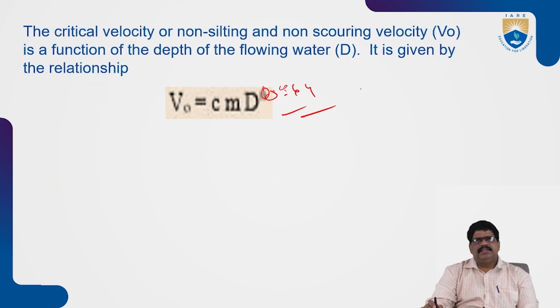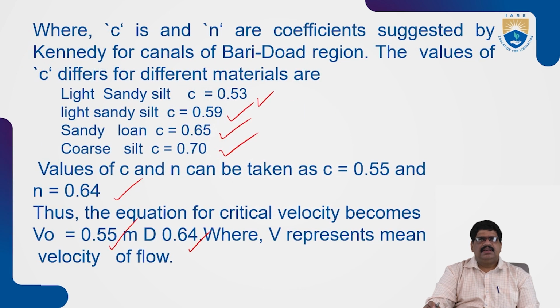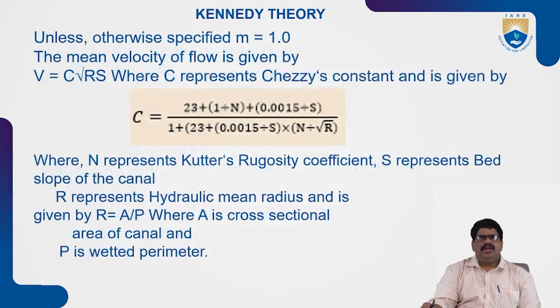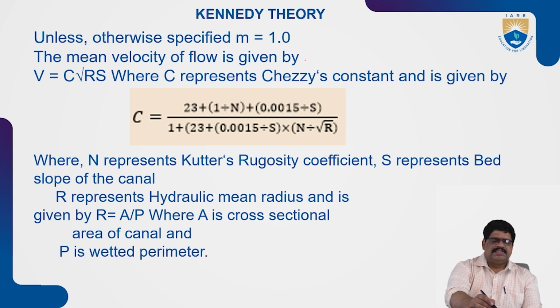So for the mean velocity we have to take the values of C and m, considering the design conditions of the channel flow. The mean velocity of the flow is calculated by using the formula. Unless otherwise, if m is not equal to 1, then in Kennedy's theory the mean velocity is given by V equal to C under root of R S.